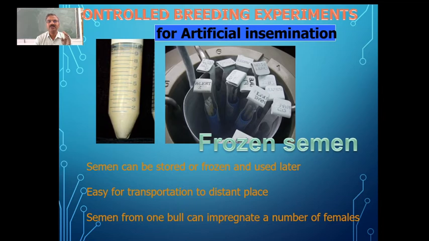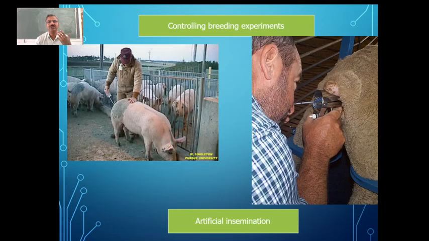Even though the percentage of success is a bit less, it is one of the ways by which we can improve breeding, or improve the herd population. You can see here how artificial insemination is done, using an instrument to eject the semen into the female reproductive tract.